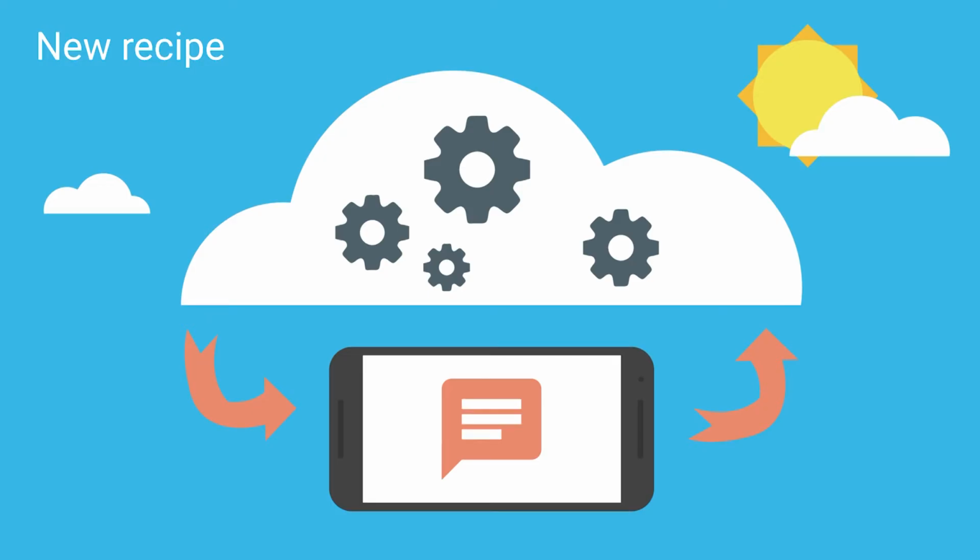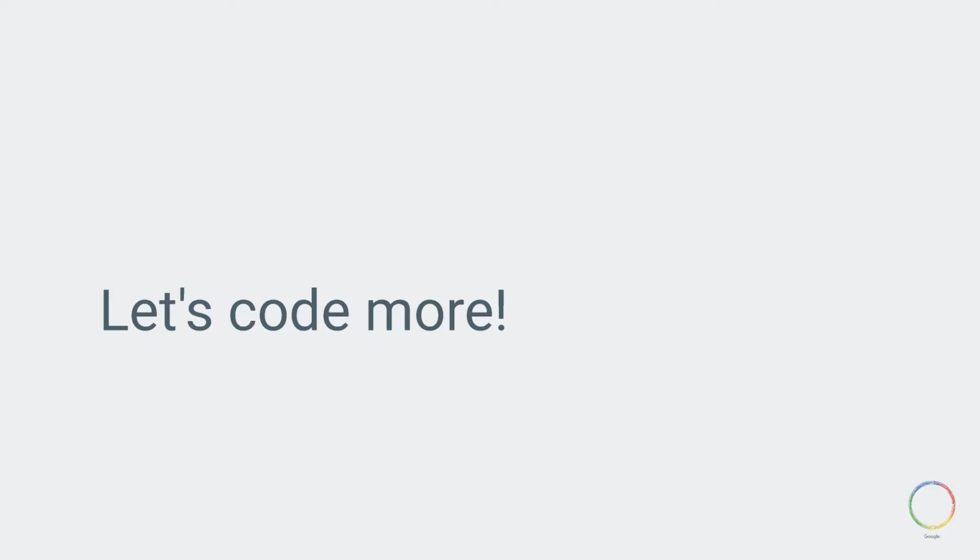All right, so this allows us to write our functionality once in a cloud function, allows us to move the heavy computation into the cloud and off of our phones, and we can store our API keys securely in our cloud function. So let's go back to our demo and see how we can write a cloud function.